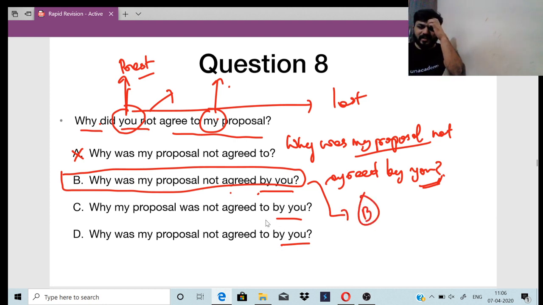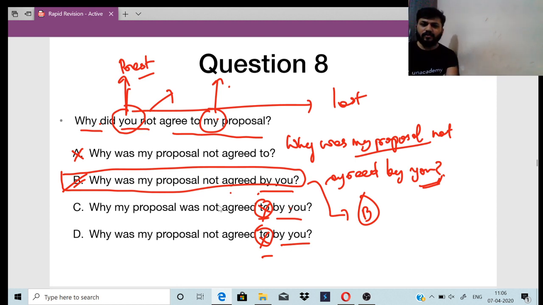So it is not C and D. See here, "not agreed to by you" or "why not agreed to by you". Got it, Abhishek? See here, the preposition "to" is used. This preposition "to" is not needed. So it is option B, right? Why was my proposal not agreed by you?